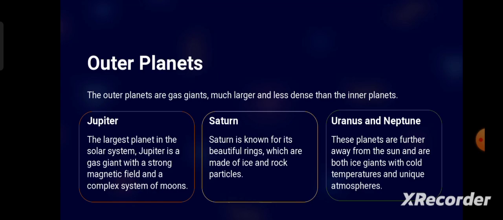Jupiter is considered the largest planet. All the outer planets are gas giants. It also has a strong magnetic field and a complex system of moons. It has the fastest revolutionary velocity also. It has 79 satellites, a very large number. One interesting thing is that there is a satellite called Ganymede, which is the largest natural satellite, and its size is bigger than Mercury.